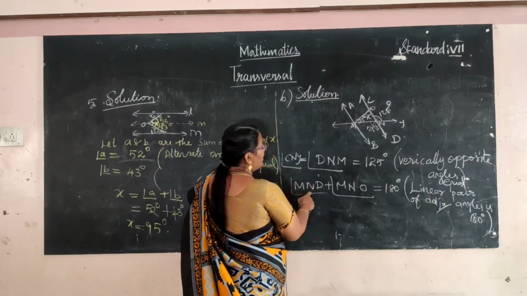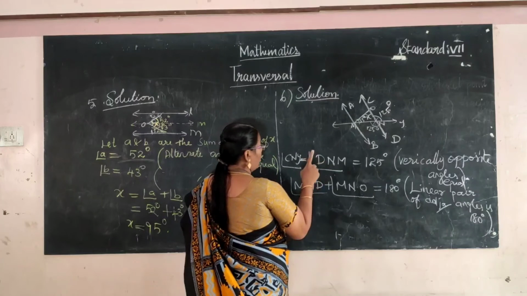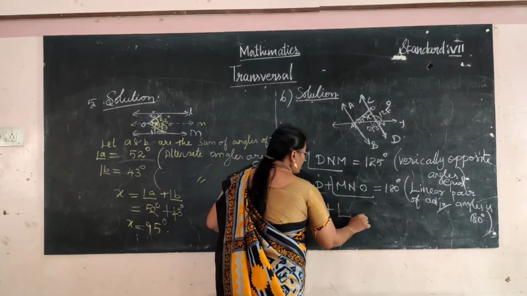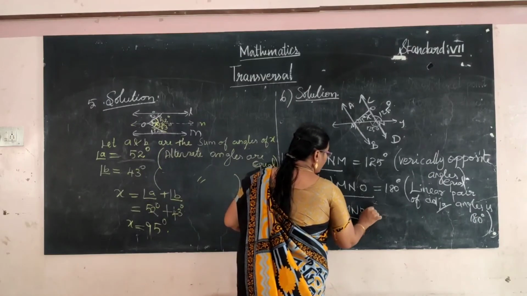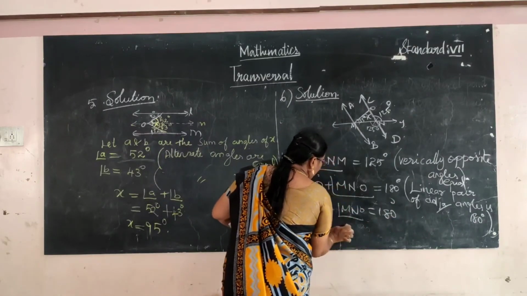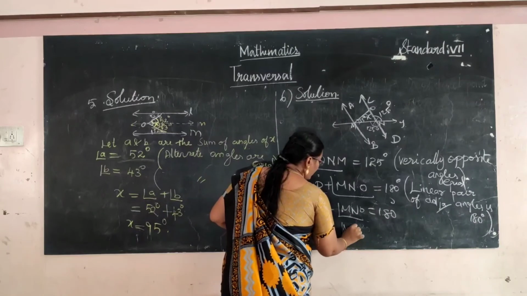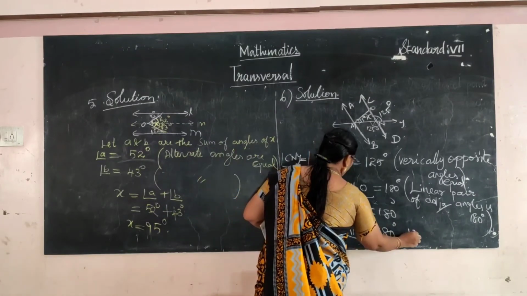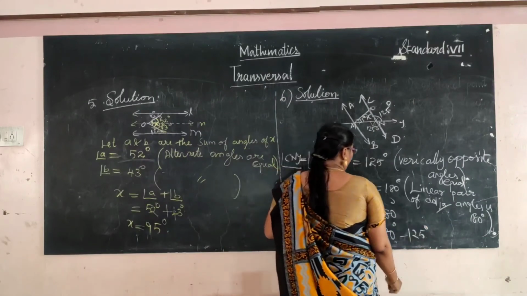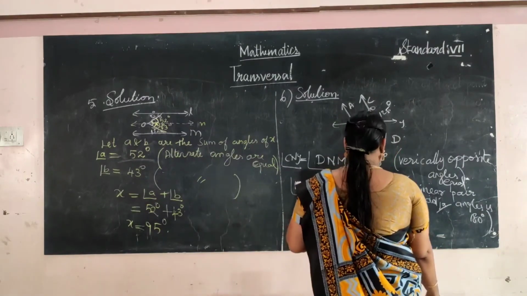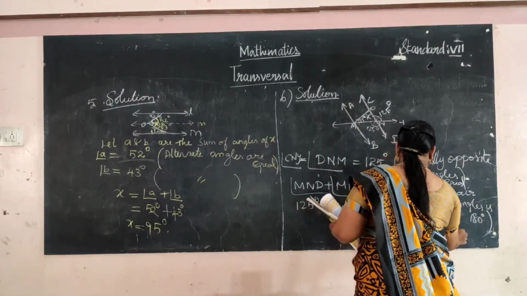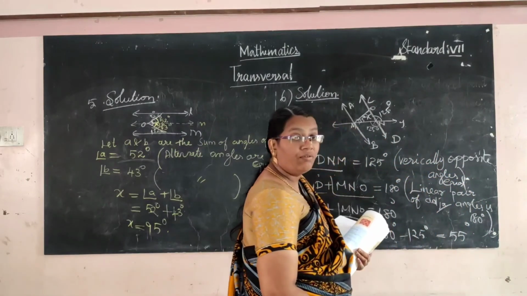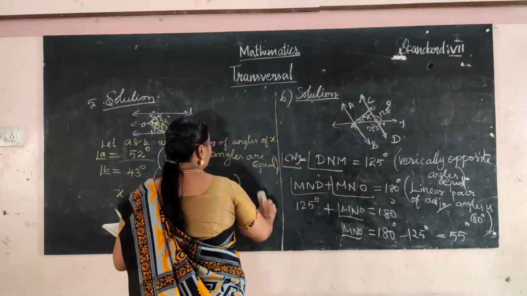So MND is 125 degree plus MNO equal to 180 degree. Angle MNO is equal to 180 minus 125 degree. So what do we get? 55 degree.